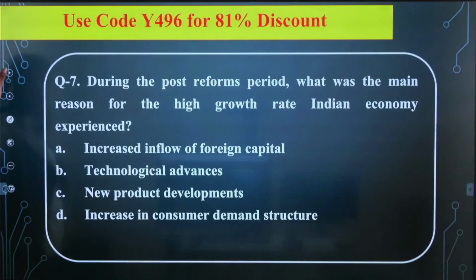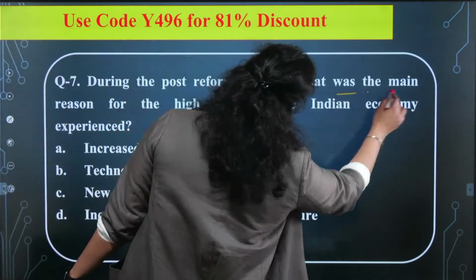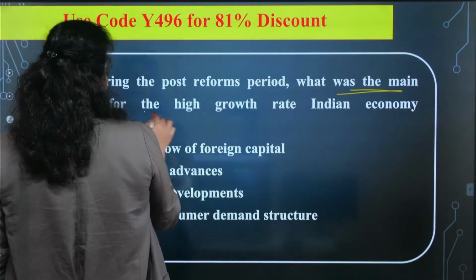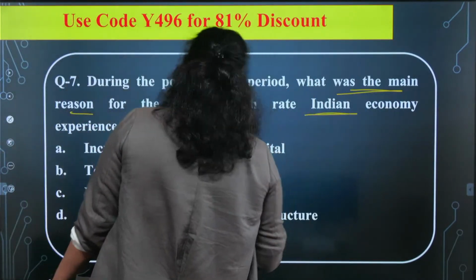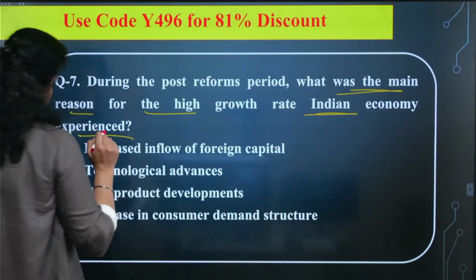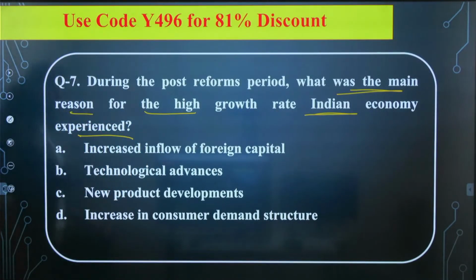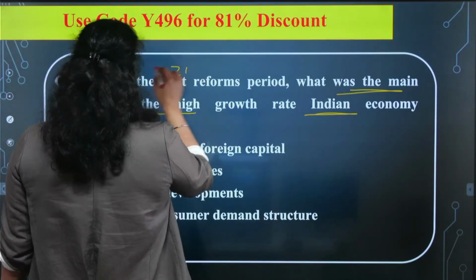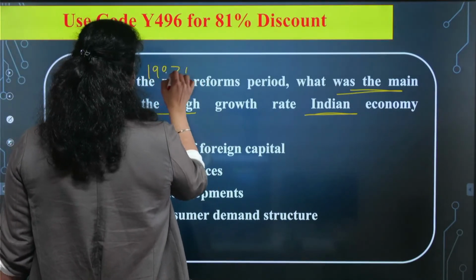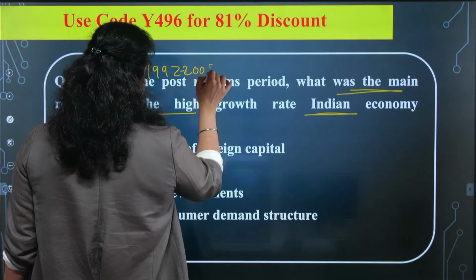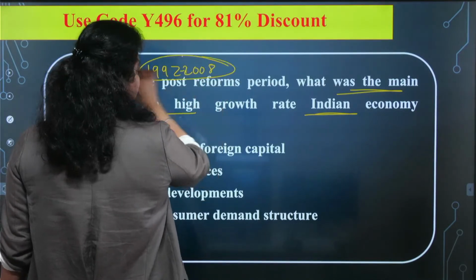Okay, let's move. During the post-reform period, what was the main reason for the high growth rate the Indian economy experienced? During the post-reform period, 1992 to 2008 is the duration known as the post-reform period.